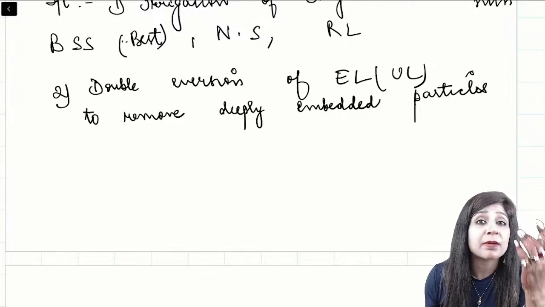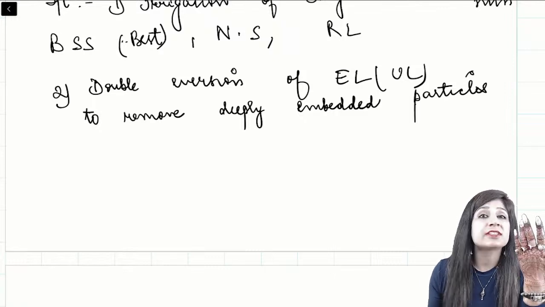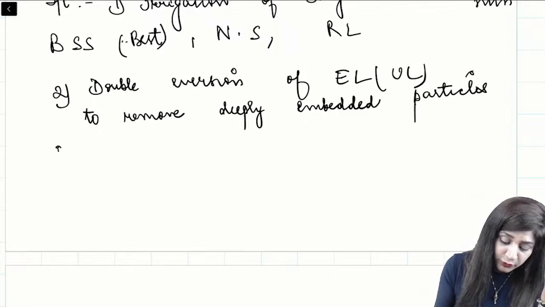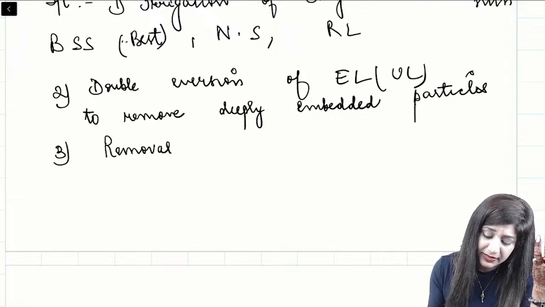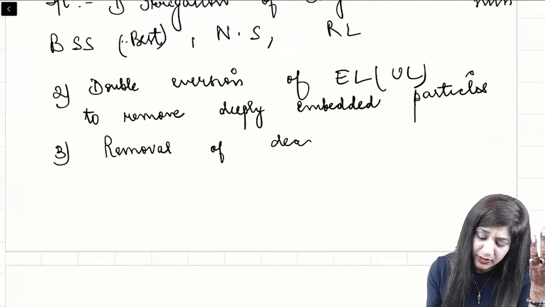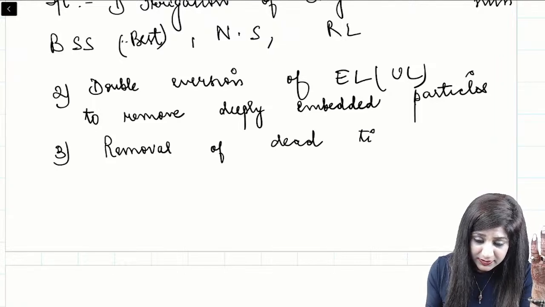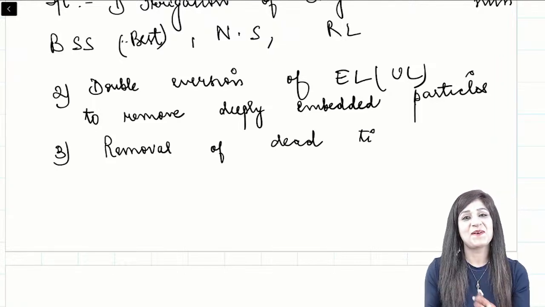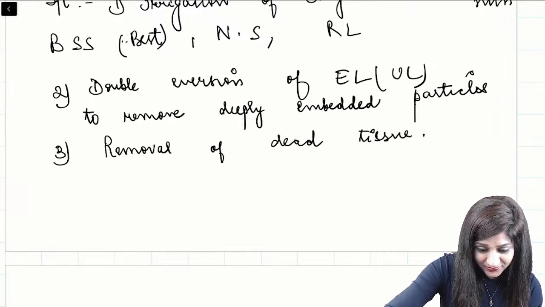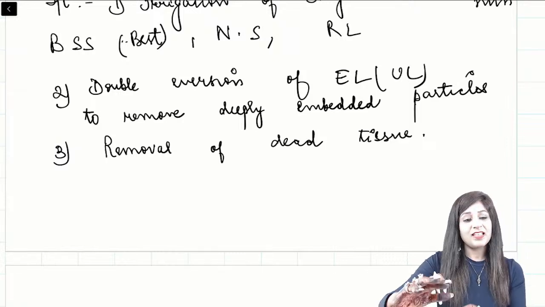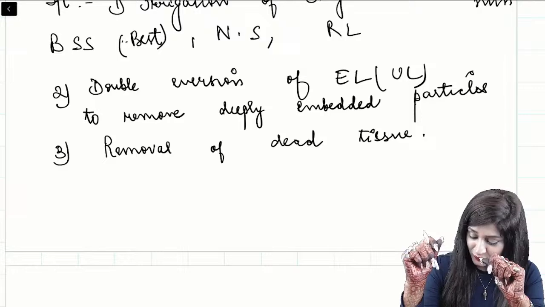So obviously some amount of necrosis they have done. Hai na? So what you have to do is the removal of the dead tissue. That is the debridement. We have to do the removal of the dead tissue.